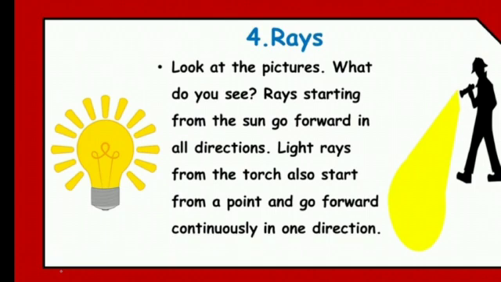Light rays from the torch also start from a point and go forward continuously in one direction. Whenever you are holding a torch, the light which is passing out from the torch also goes in one direction, a straight direction. It does not go in a zigzag way. It goes in a straight direction. So light rays from the torch also start from a point and go forward continuously in one direction. The light that is coming out, so that is what? Ray.